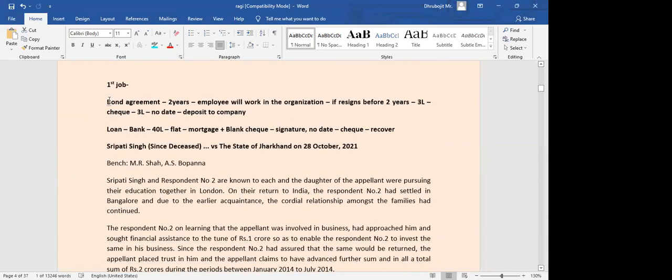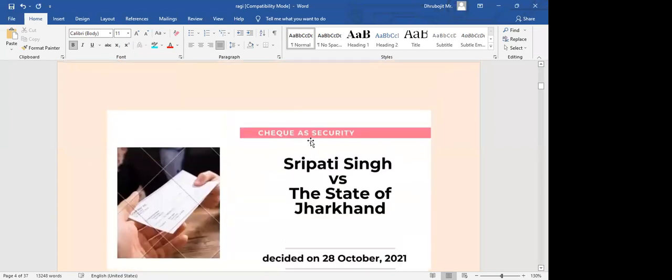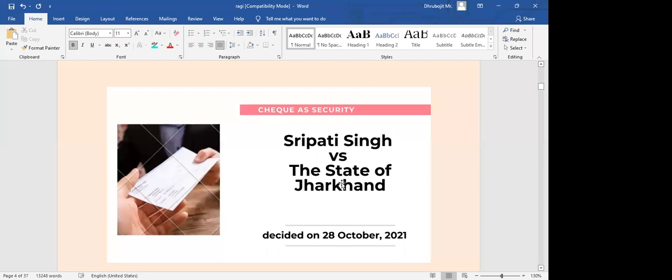So these are two situations. First one is job, second one is loan. These are two situations wherein a bank may take a check as security, right? The bank is not taking the check so that tomorrow it can deposit it, but as a security, just in case you are not returning, we have an option. Okay, that is the thing.